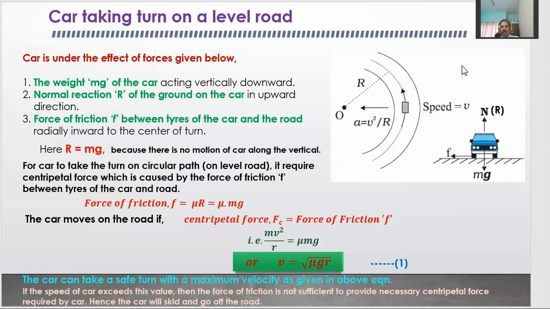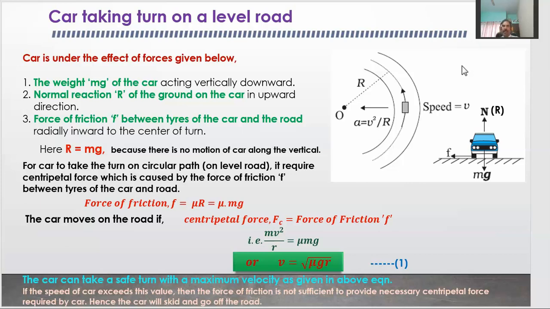Now we can take some examples from our daily life where the centripetal force plays a very important role. Just take the example of a car or a vehicle taking a turn on the road. The very first case we will take is a level road, a horizontal road.